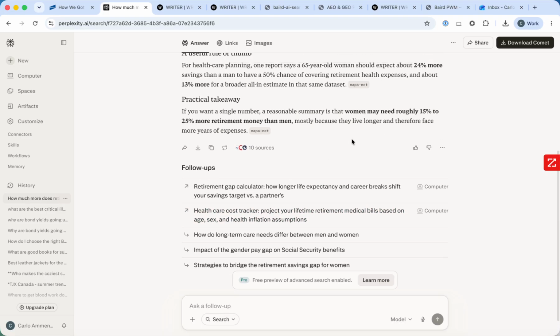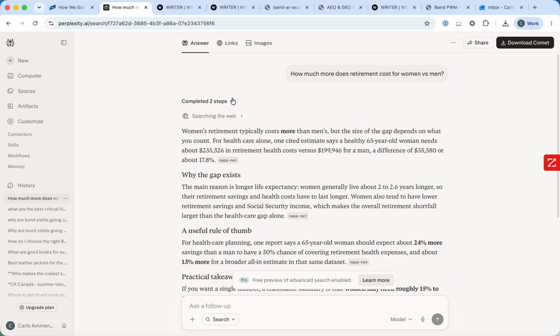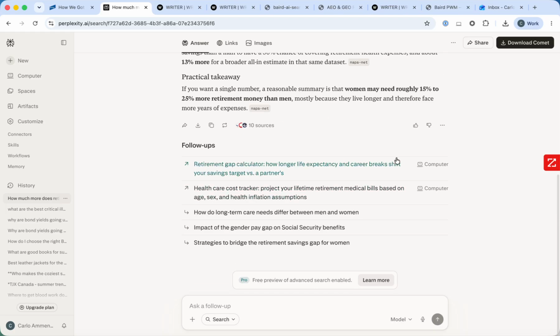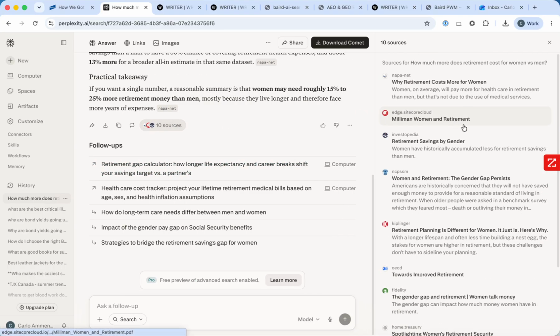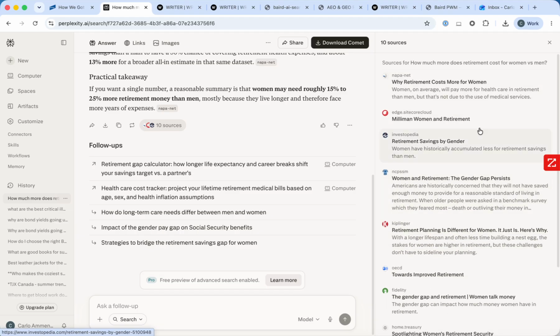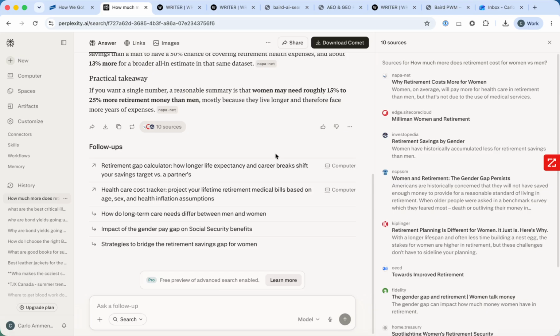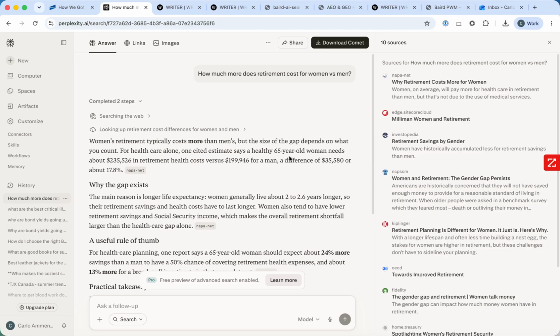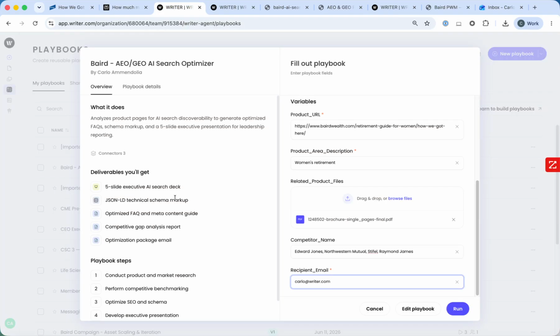And then you're looking in the sources, and what we're hearing across customers is we're creating content here, but we're not showing up. So I don't see Baird here on the right-hand side. So this is something that we can directly impact, both the analysis of where you stand, the JSONs and other content needed to fill the gap, and operationalize an AEO GEO strategy. And that's what this demo here is meant to do.